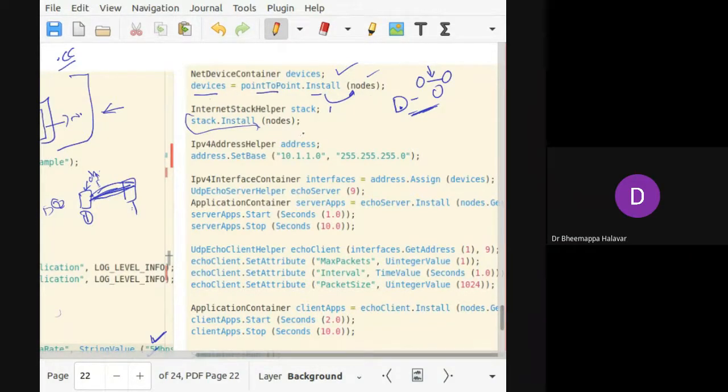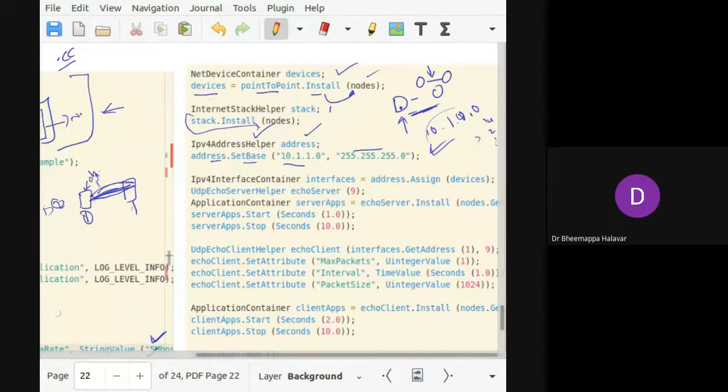Next, after doing this, the next stage is we have to assign an address. For that, I will be using an IPv4 address helper. I have created an object and will set the address base, so you have to mention the network address and a mask value. For example, 10.1.10: one node will have this, and subsequently, if 4 nodes are there, it will be 1, 2, 3, 4 in that particular container. If you have 2, you have to mention 2 different addresses, 2 different networks. Now it will have 10.1.0.1, so those values will be there.